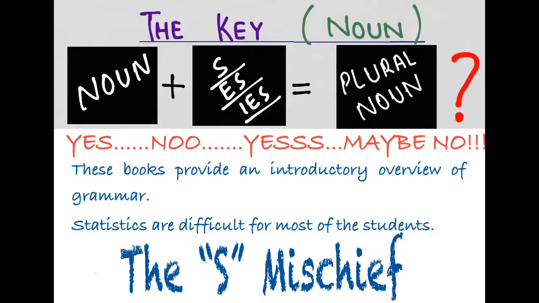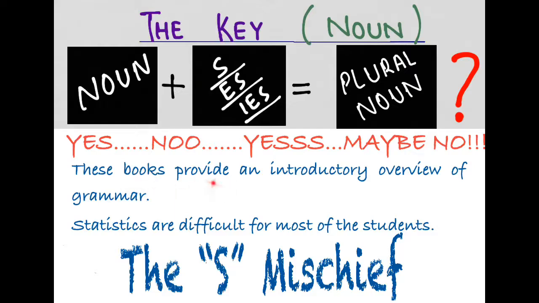Now these books, or only books you can say, these are just modifier, this modifier word. The word is books. Books provide an introductory overview of the grammar. Look closely at this example and judge whether this sentence is correct or incorrect. Books is a plural noun, plural subject. It must take a plural verb. We have a lexical verb in this sentence, provide. It is not an auxiliary, there is no helping verb, it is a present tense. So try to judge whether the sentence is correct or incorrect.